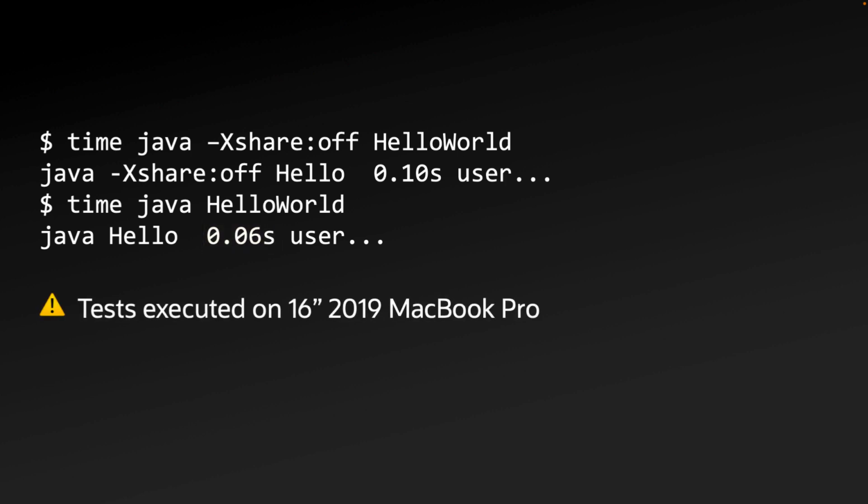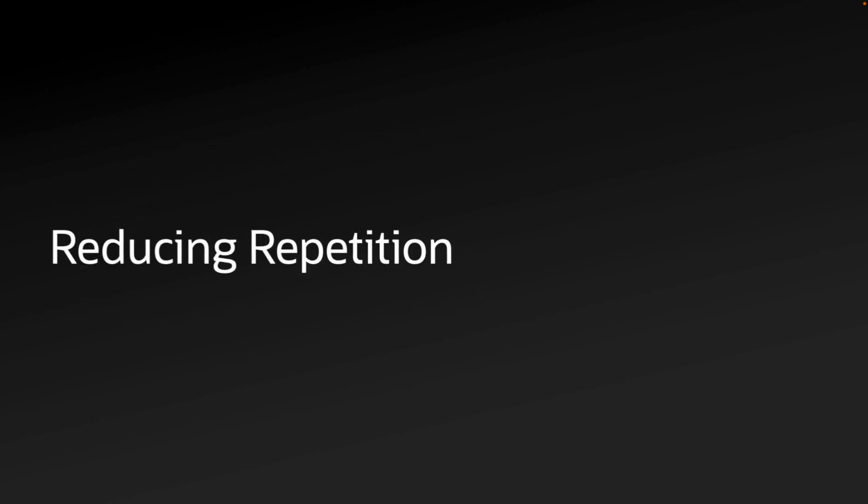And just as a note, all test results are done on my work laptop, which is a 16-inch 2019 MacBook Pro. Specific results will vary based upon your own hardware and of course application being executed. But let's get back to CDS. So that's a brief overview of what the JVM does on initialization and how CDS helps to speed that process.